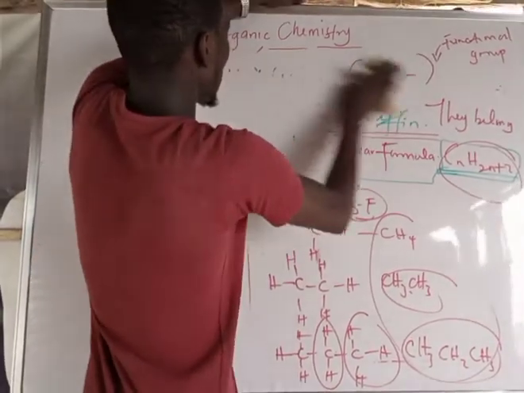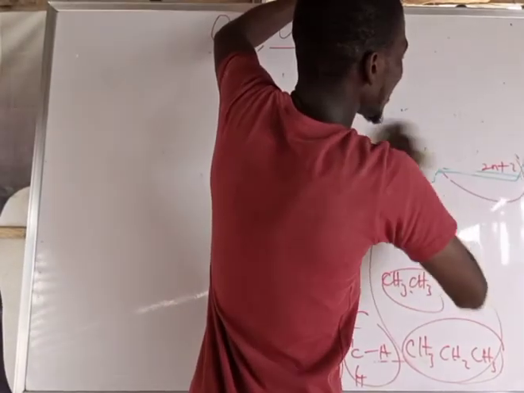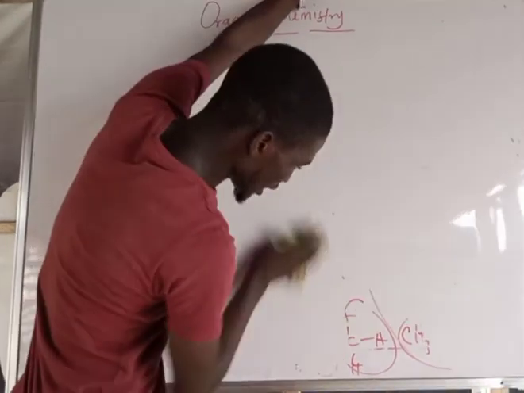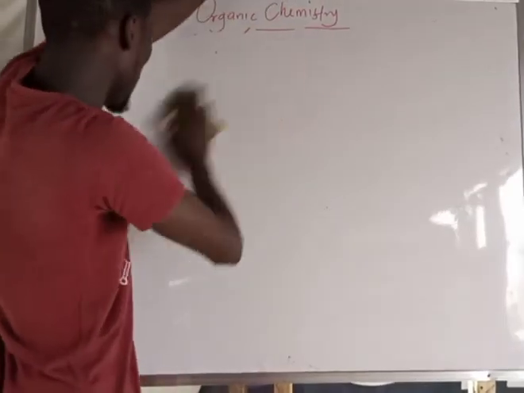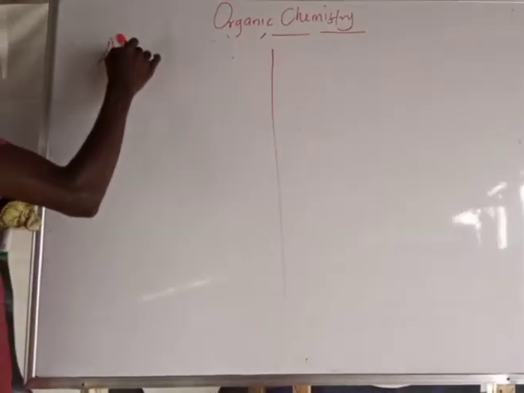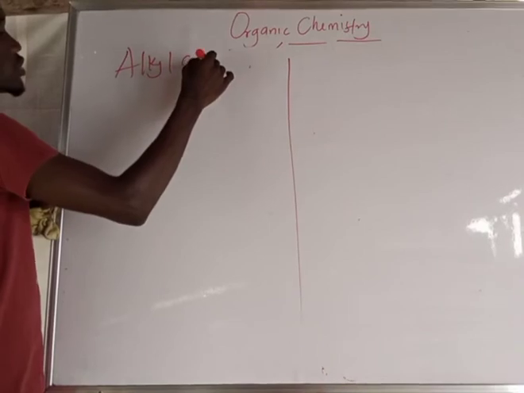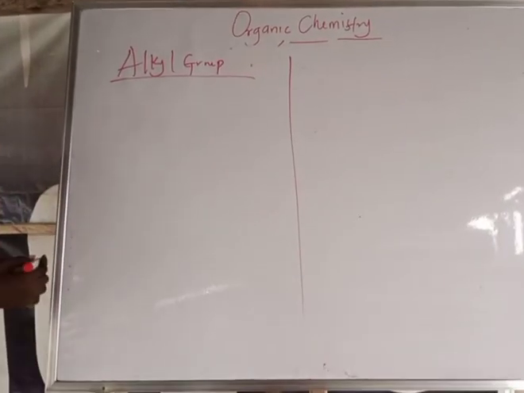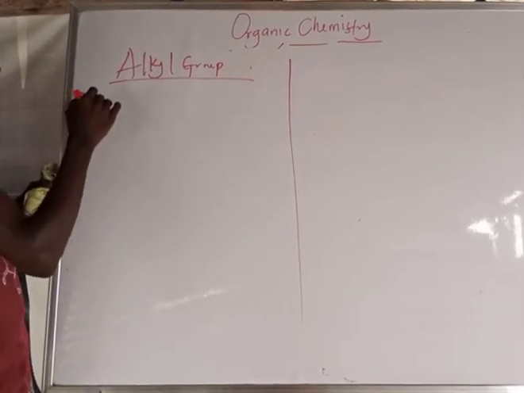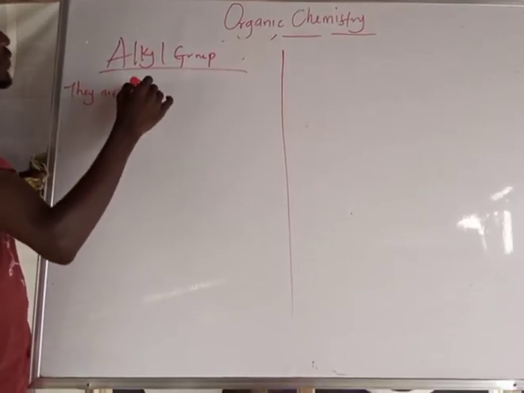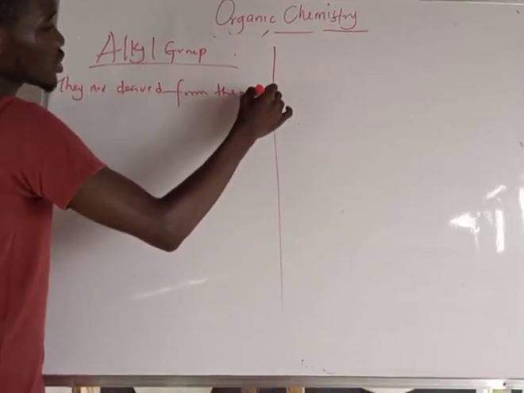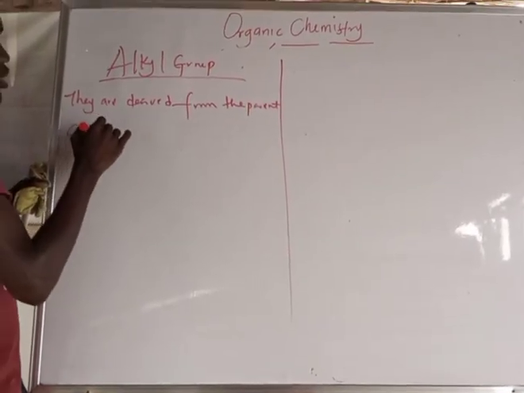Alkyl, and alkyl is derived from the parent alkane. So let's show that truly alkyl is derived from the parent alkane now. So I have the alkyl group. Alkyl group is derived from the parent alkane